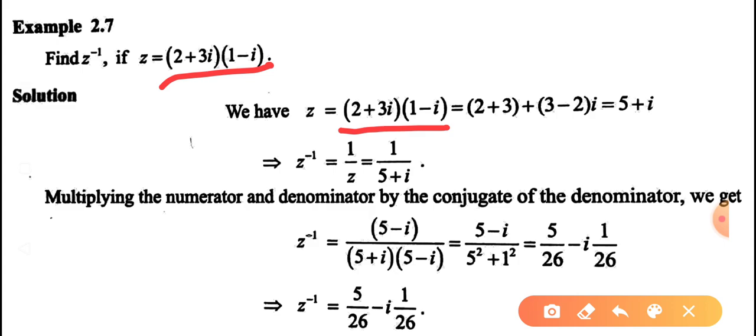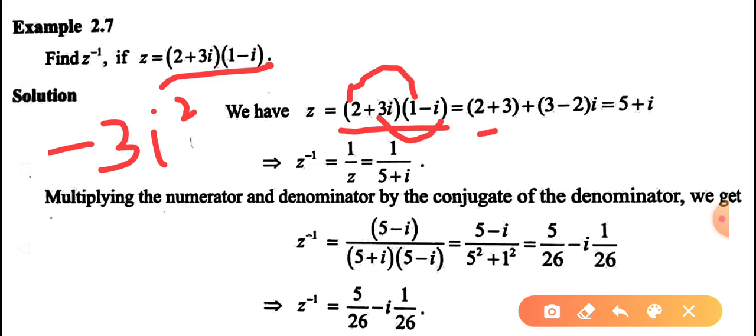So first, real part into real part: 2 into 1, 2. And imaginary part into imaginary part: minus 3i square. I square value is minus 1. So minus 3 into minus 1, the answer is plus 3. 2 plus 3 is the real part.